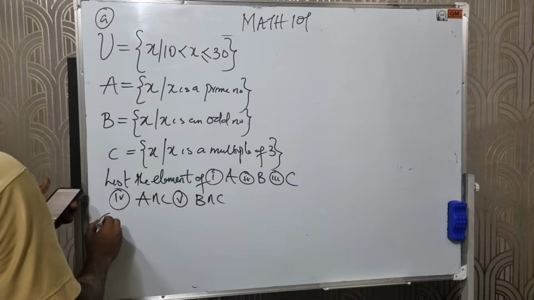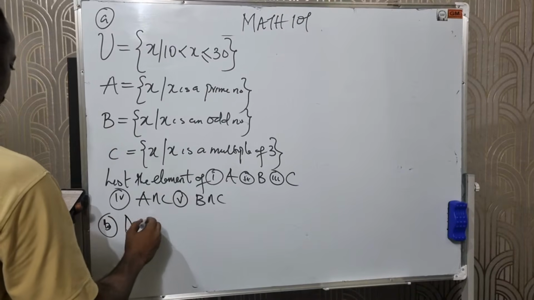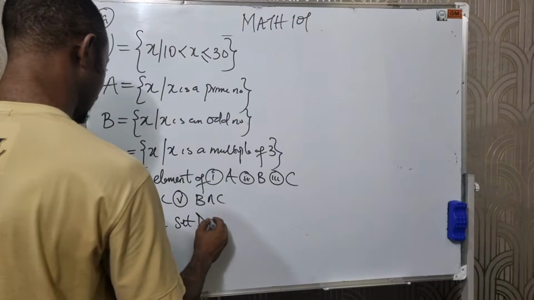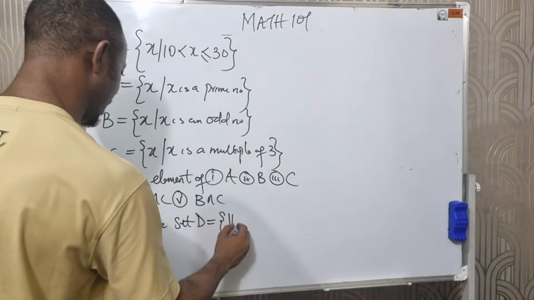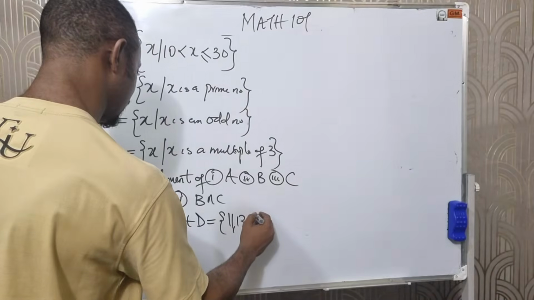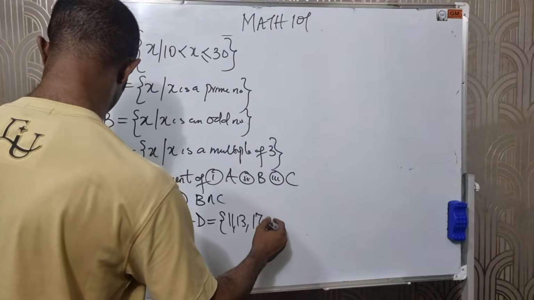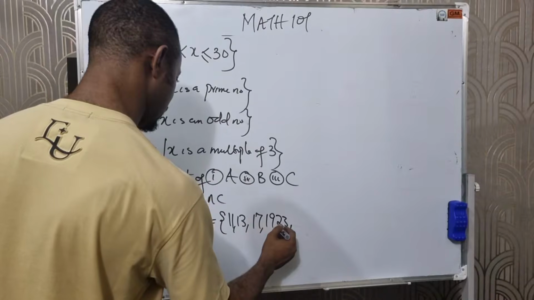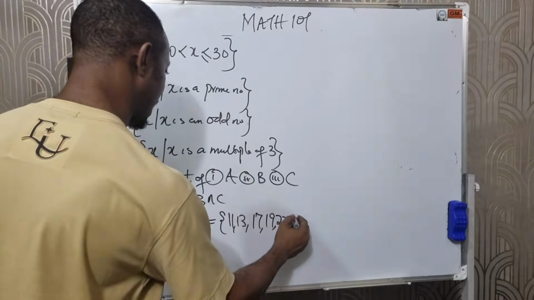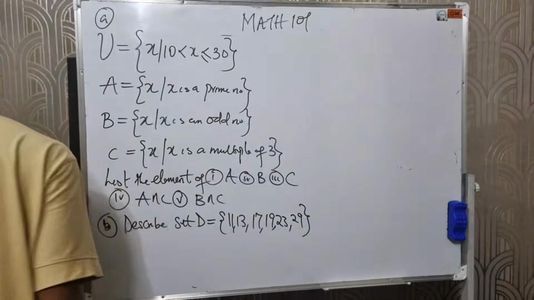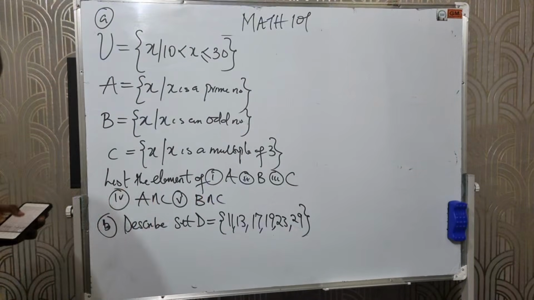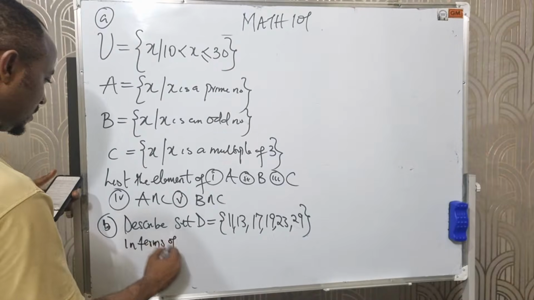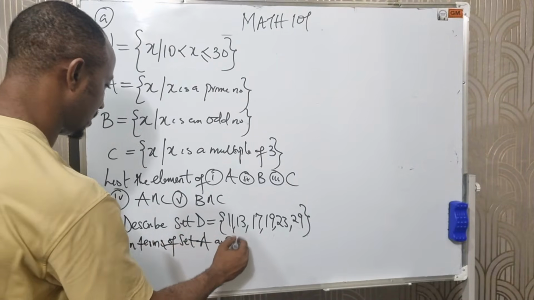Question B now says describe set D equals 11, 13, 17, 19, 23, and 29, in terms of set A and B.